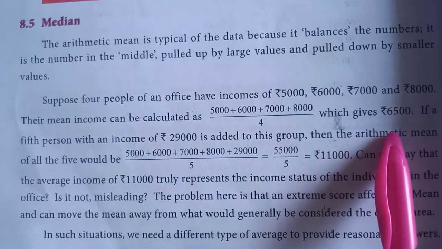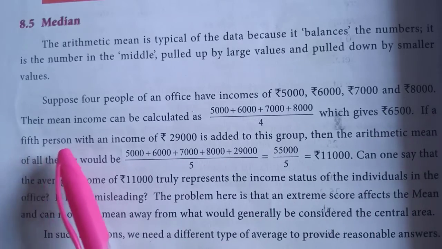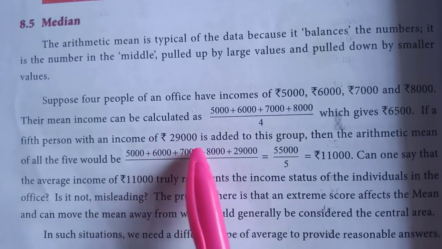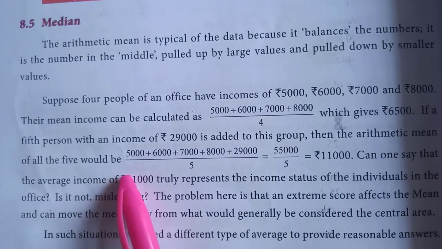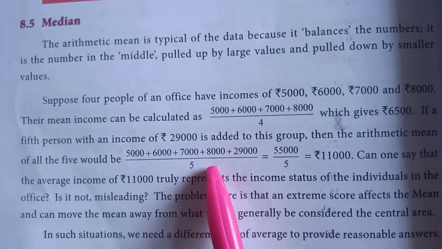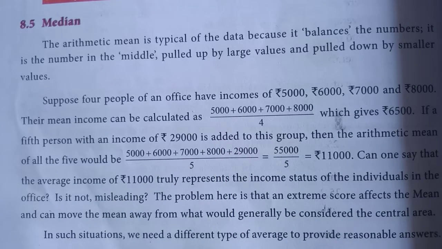So which gives 6,500. So if a 5th person with an income of 29,000 is added to the group, then the arithmetic mean of all 5 will be. So like that you have to find the arithmetic mean.